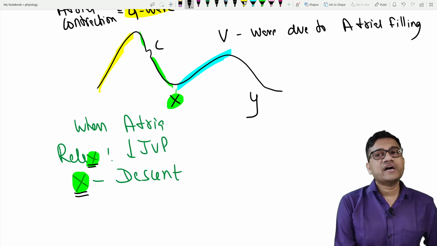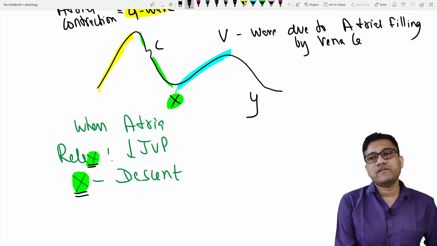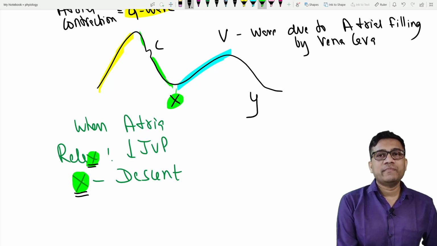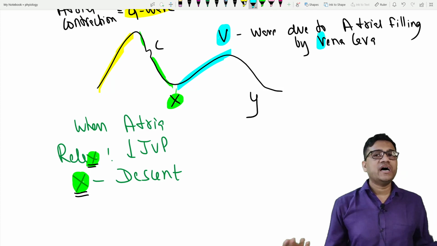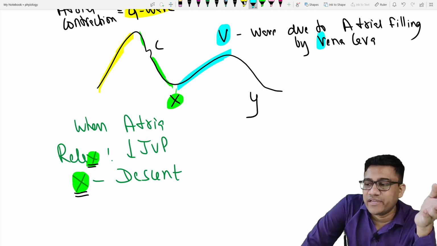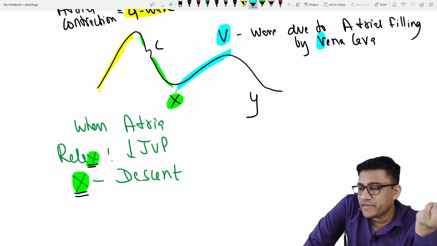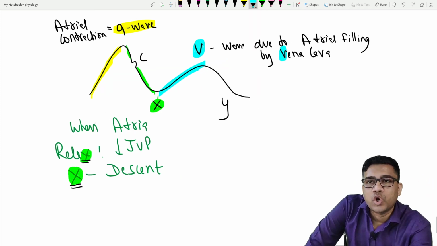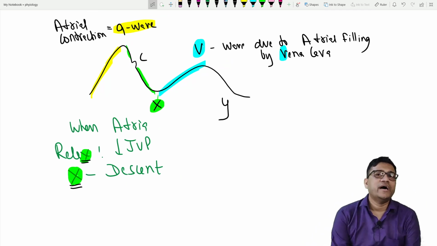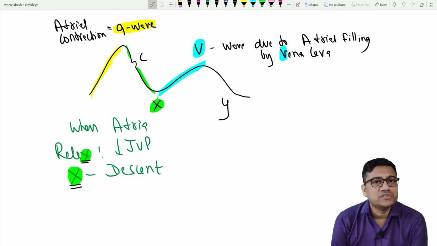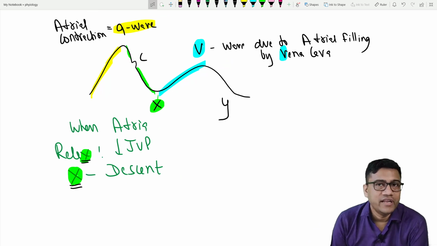The answer is the vena cava, that is, the superior and inferior vena cava. That's how to remember the V wave. What is the purpose of the vena cava? Fill the atria. When the atria fill, it will cause this phenomenon. Are you clear? So atrial filling causes the V wave.